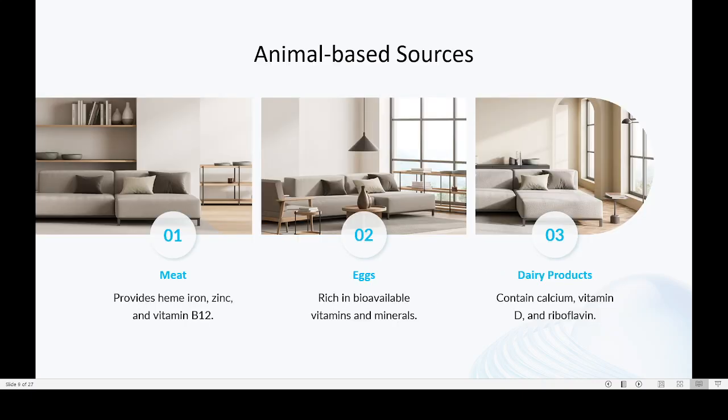Then animal-based sources. Based on the sources, there are two different types: one is plant-based sources, the second is animal-based sources. Animal-based sources provide heme iron and zinc. One important source is meat. From meat we get heme iron, because animal muscle, like the muscle of a cow, is rich in myoglobin, and that myoglobin can be converted into heme group. Then zinc as well as vitamin B12, and for these, meat is an important source.